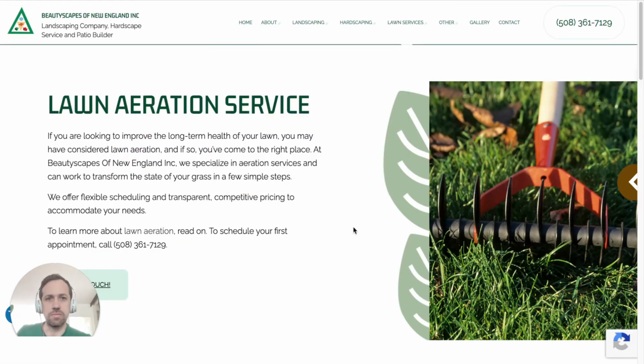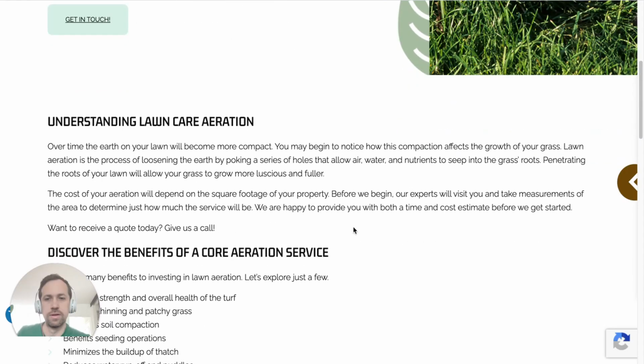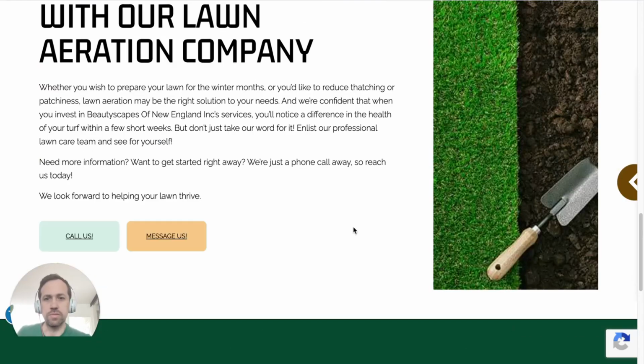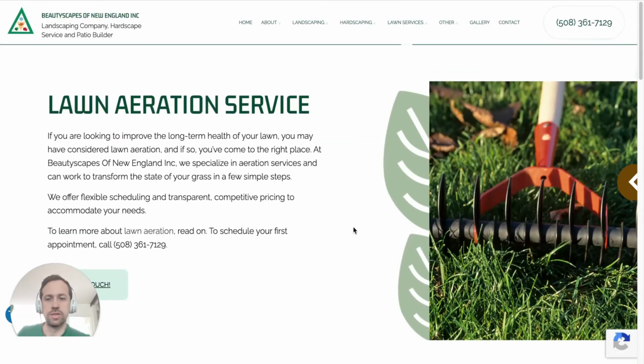So I think this is important to have as a company. There's a lot of text, but there's some things that could be improved on design-wise. But I mean, they have a very specific page. The page is called lawn aeration, and the title is it. Very important. So have a specific page for a specific subservice like this. Have it in the page title, have it in the URL, and it'll help you show up. So that's a good takeaway there.